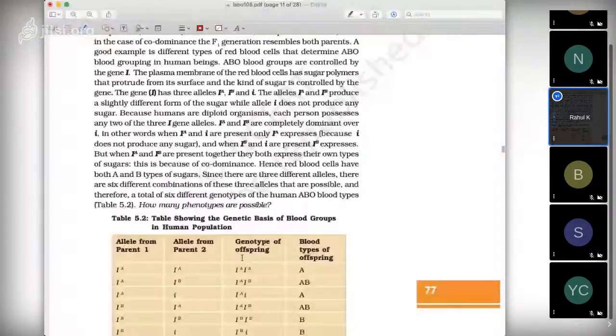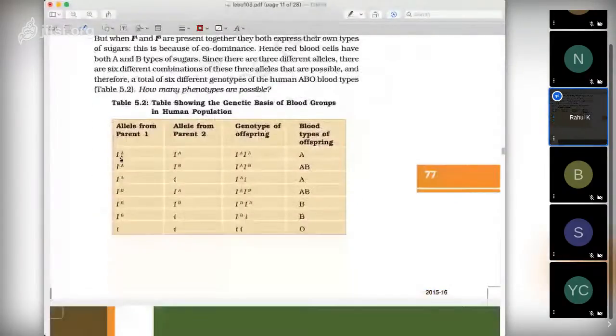So here A and B are dominant alleles. We get A phenotype when both are A, or when one A is present and the other one is recessive. Small i is recessive here.